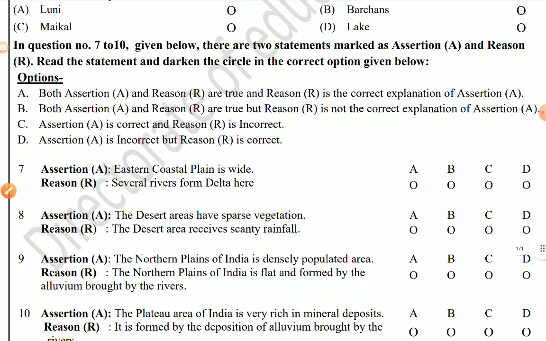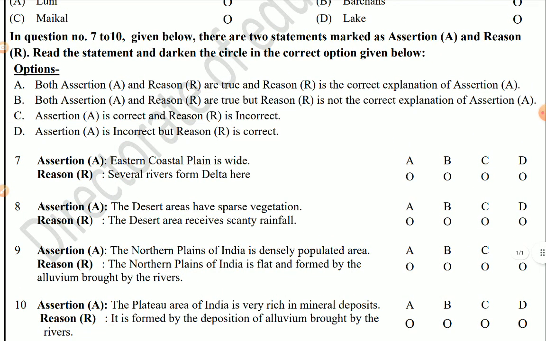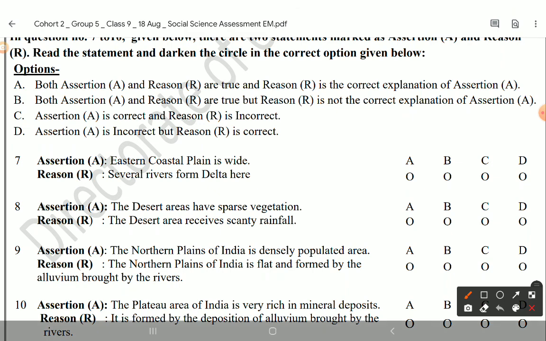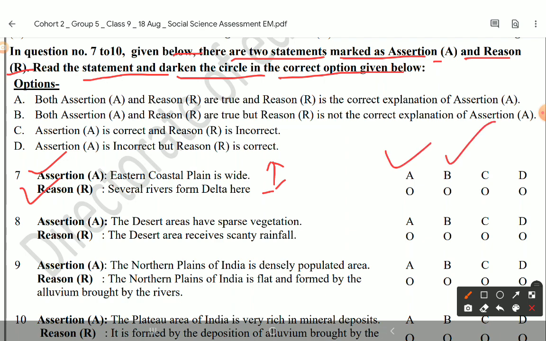Now moving ahead, let us read the instruction. In questions number 7 to 10 given below, there are two statements marked as assertion A and reason R. Read the statements and darken the circle of the correct option given below. So students, in each question there are two statements. First is assertion A, second is reason R. Now reading and comprehending these two, we have to decide which one of A, B, C is correct.